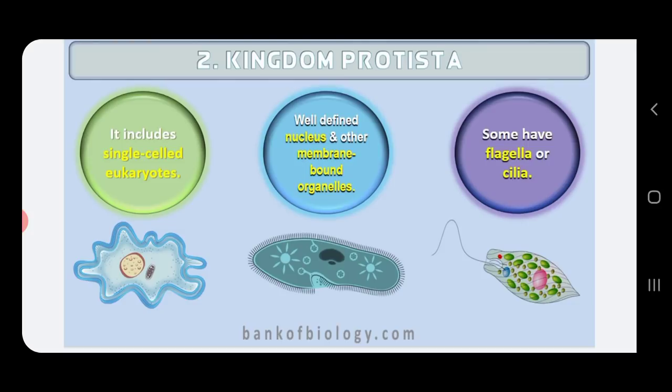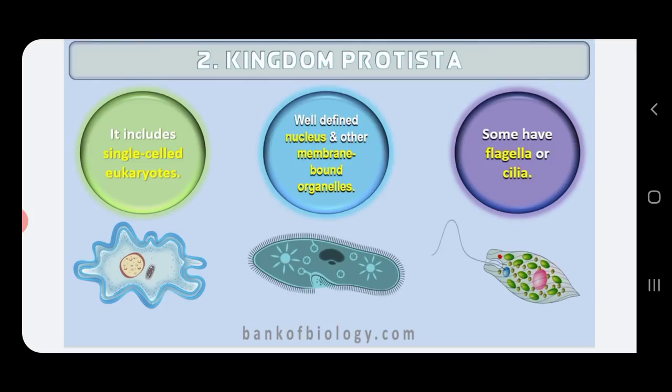Okay, then the next point is the members belonging to kingdom Protista will show locomotion. This locomotion means movement. How are they going to show locomotion? The locomotion is with the help of cilia, flagella and pseudopodia. They show locomotion due to the presence of cilia, flagella or pseudopodia.